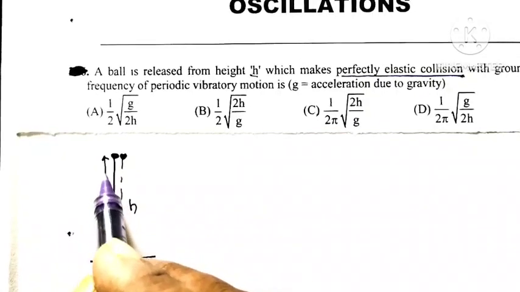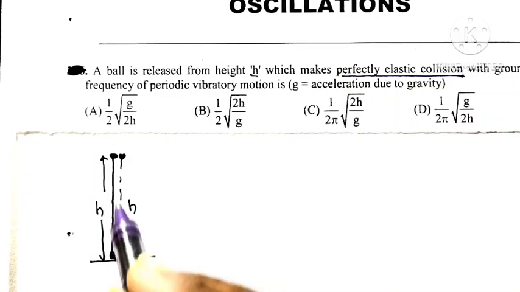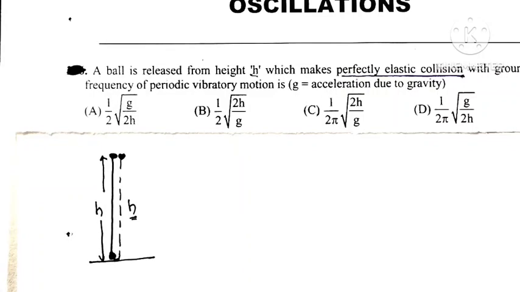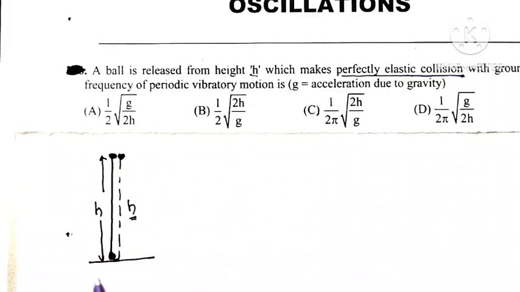H is the height from the surface of earth from where that ball is released. And when that ball strikes the surface of earth, it undergoes perfectly elastic collision. Means after striking the surface of earth, it will rebound and once again reach the same height h due to perfect elastic collision. There will be no loss of energy during the collision and the ball will reach again the same height h after collision with the surface of earth.